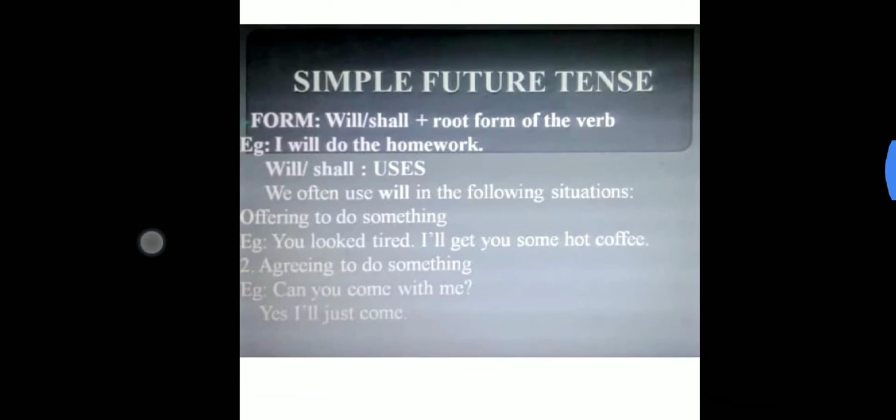Second, agreeing to do something. If someone asks, can you come with me? So the answer is, we are agreeing, I will just come, right? We are agreeing to do something. That also comes under the uses of simple future tense.